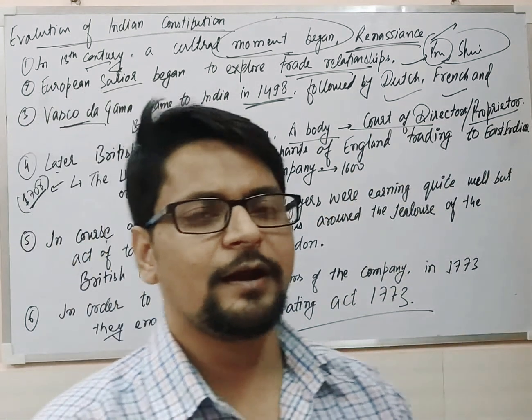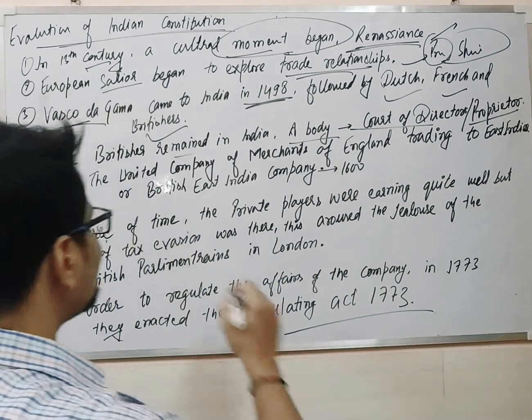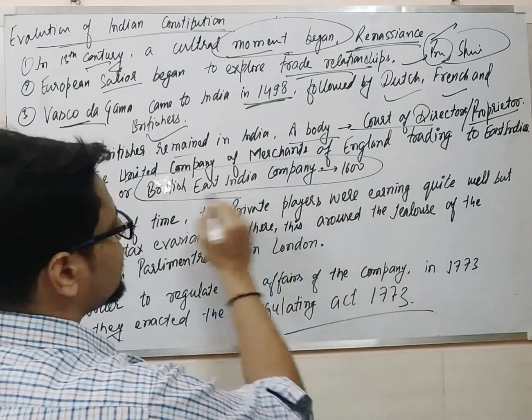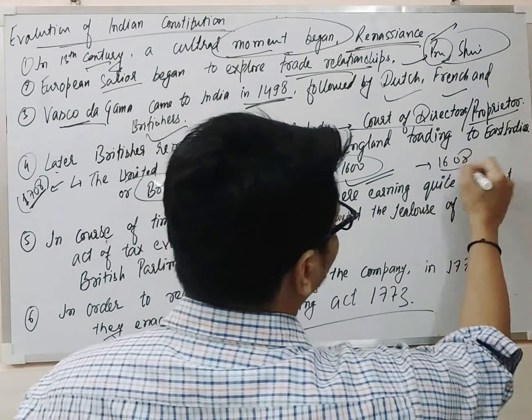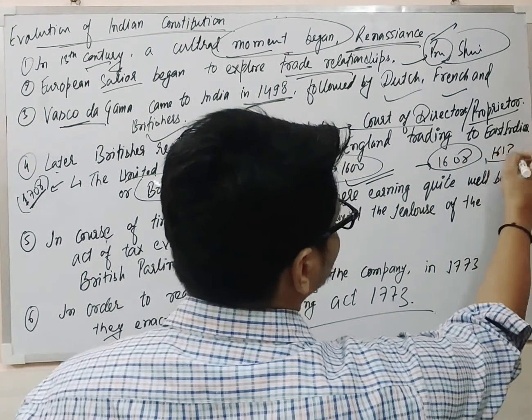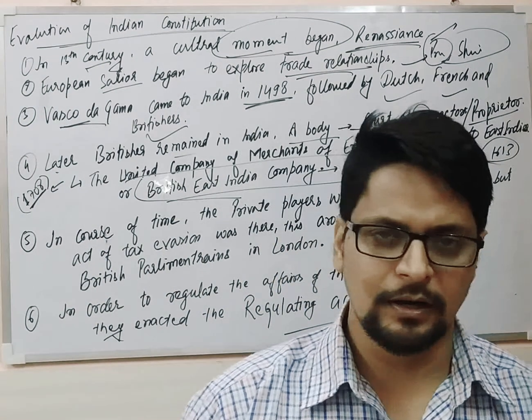Those who were in India for trade and commercial purposes created a company named the British East India Company. That company was created in the 1600s, and in 1608 they got the permission, and in 1613 they set up their first factory in Surat, which we have discussed in our modern history part earlier also.